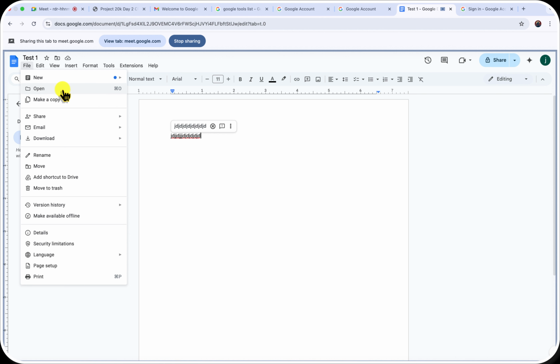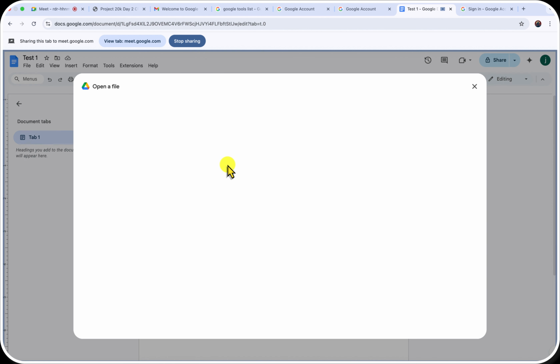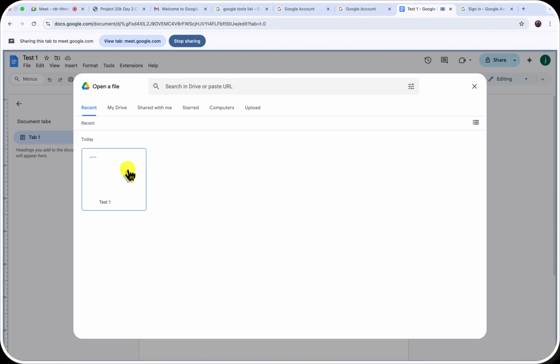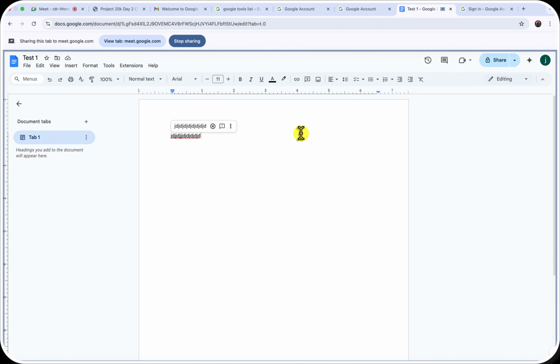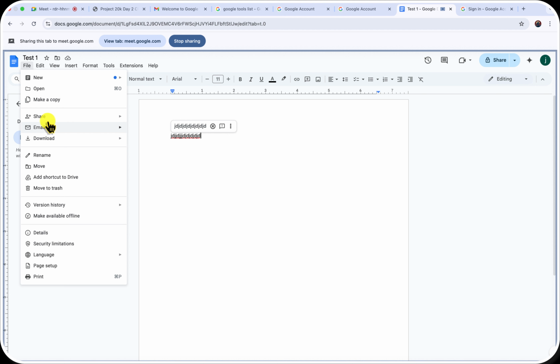If you actually want to open other documents, maybe you have another one in your Google Drive or whatsoever, remember that this is a new account, so this is not my main Google account. If you decide to upload the file in here, it's going to open it right inside this document. But this is what I want you to take note of.